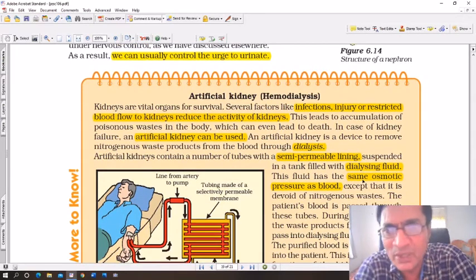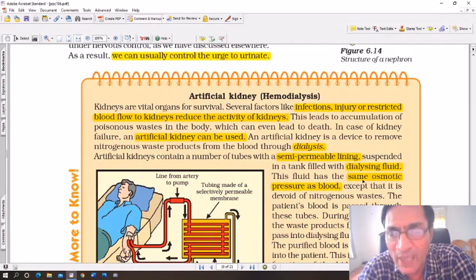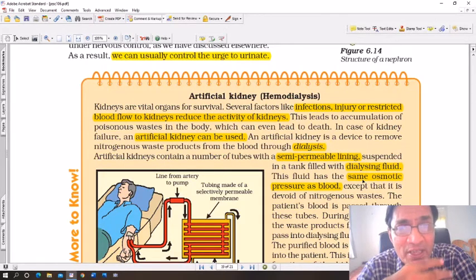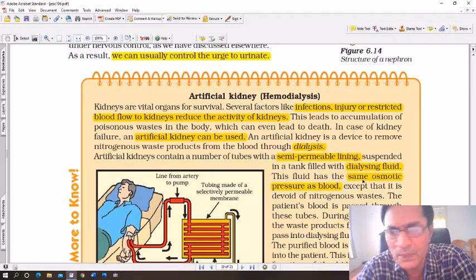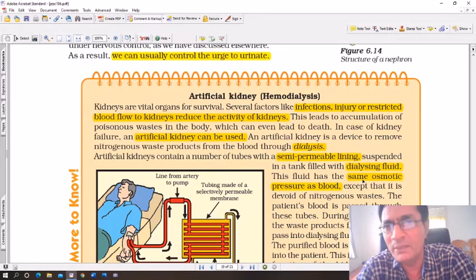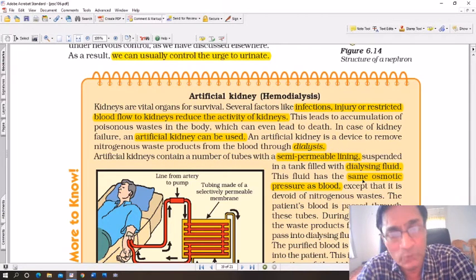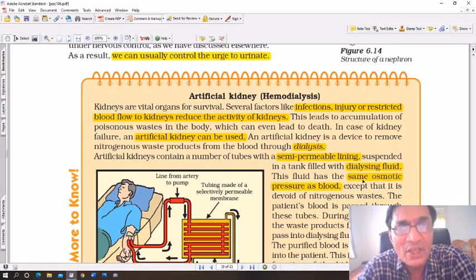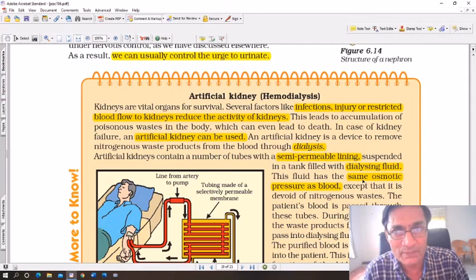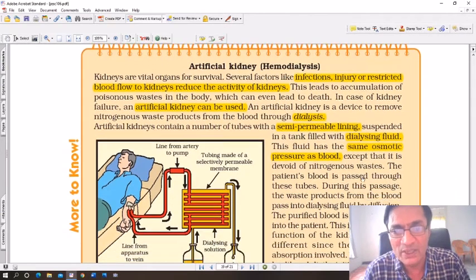You see, in some people, especially those who suffer from extreme diabetes, the kidneys are not able to do their function properly. The blood cannot be filtered properly, and in such cases dialysis is carried out. Such a patient is taken to the hospital and attached to a particular machine, which is shown in this figure out here. This is called a dialysis machine.